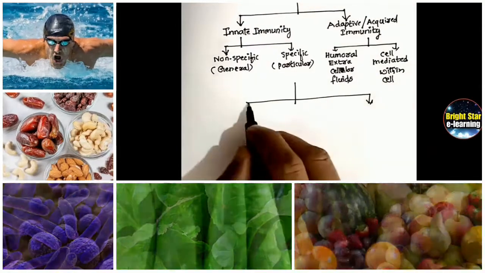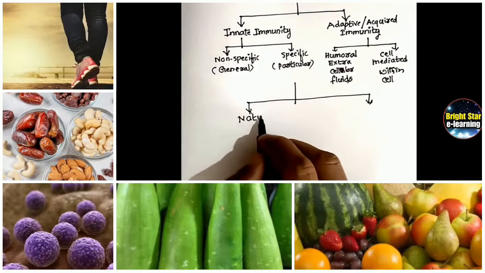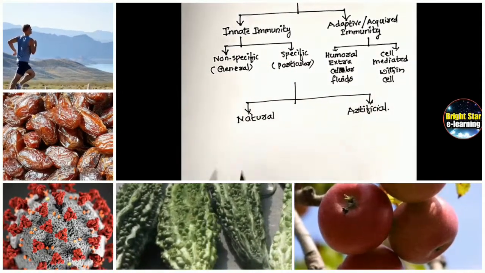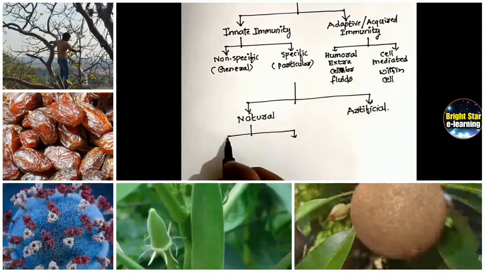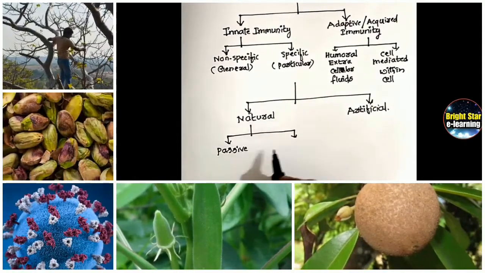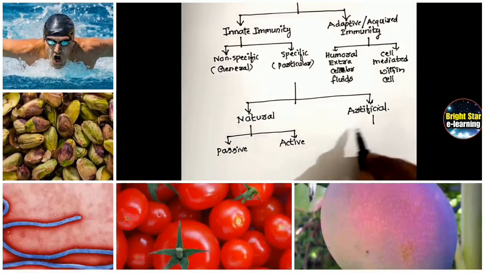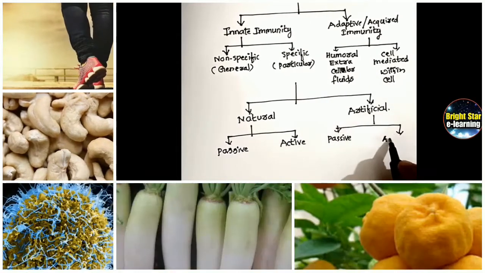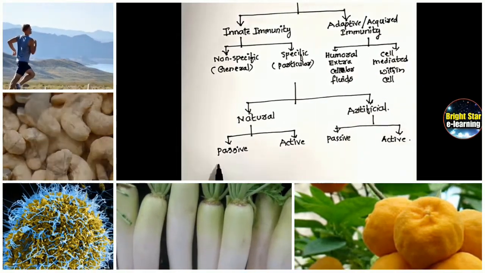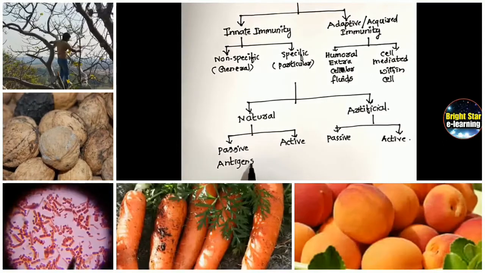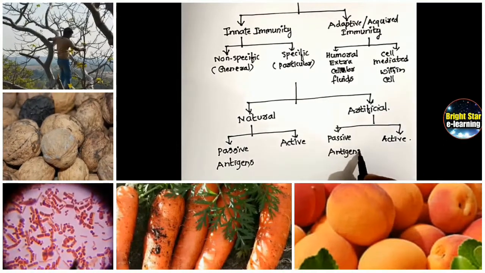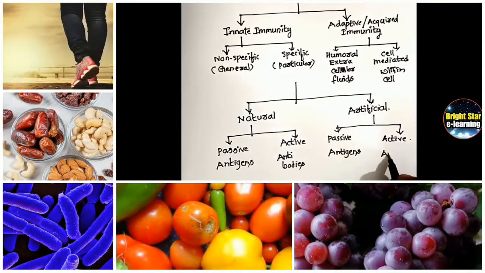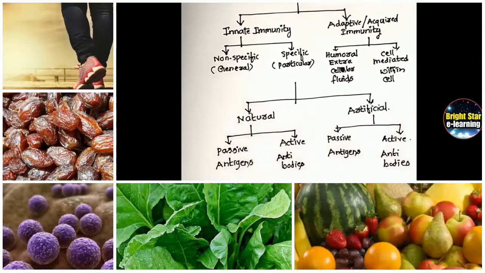Immunity can also be classified in another way, that is natural and artificial immunity. Natural immunity can be passive or active. In the same way, artificial can be passive or active. In passive, antibodies enter the body. Here in active, antigens are introduced into the body.